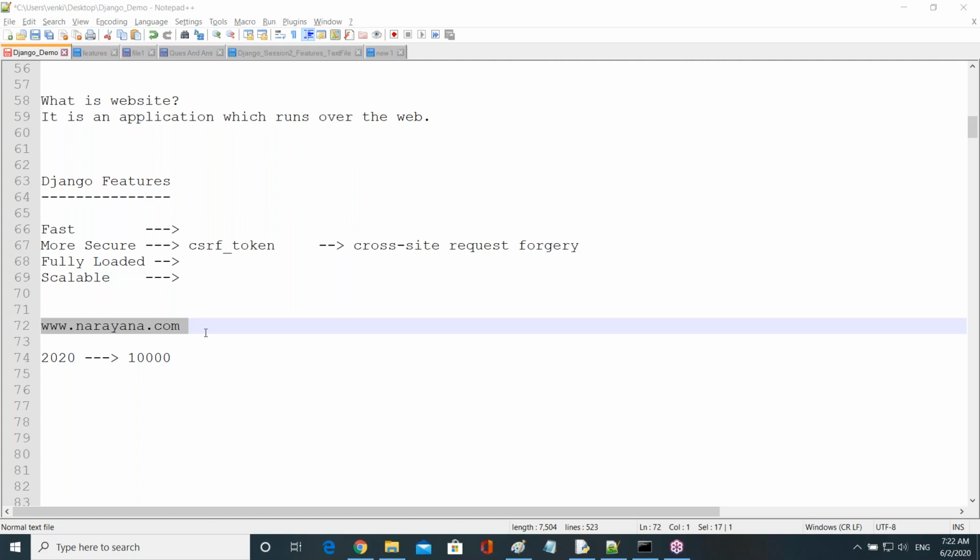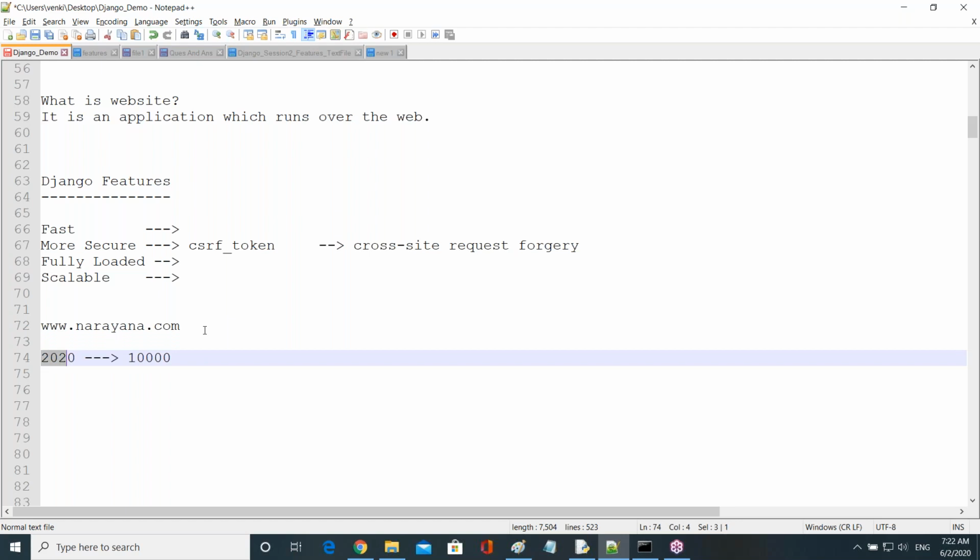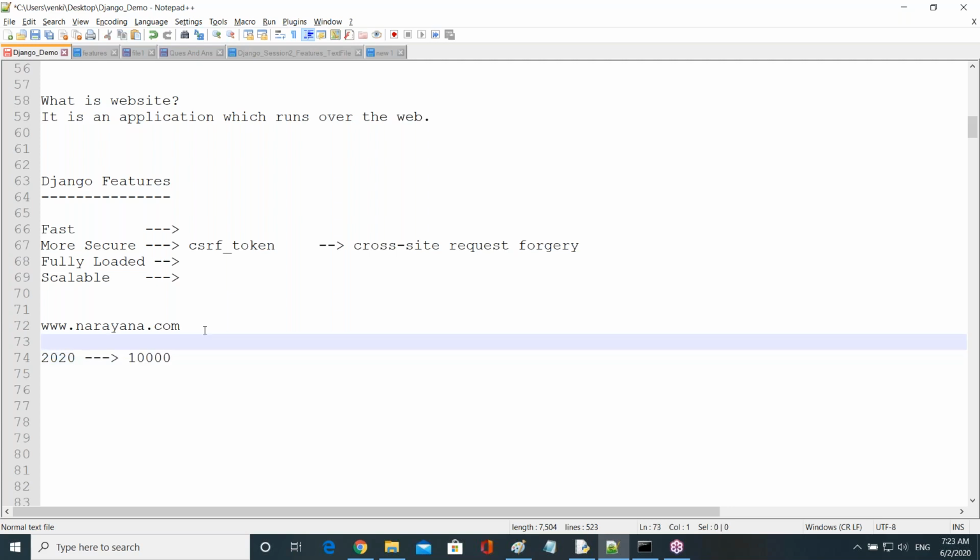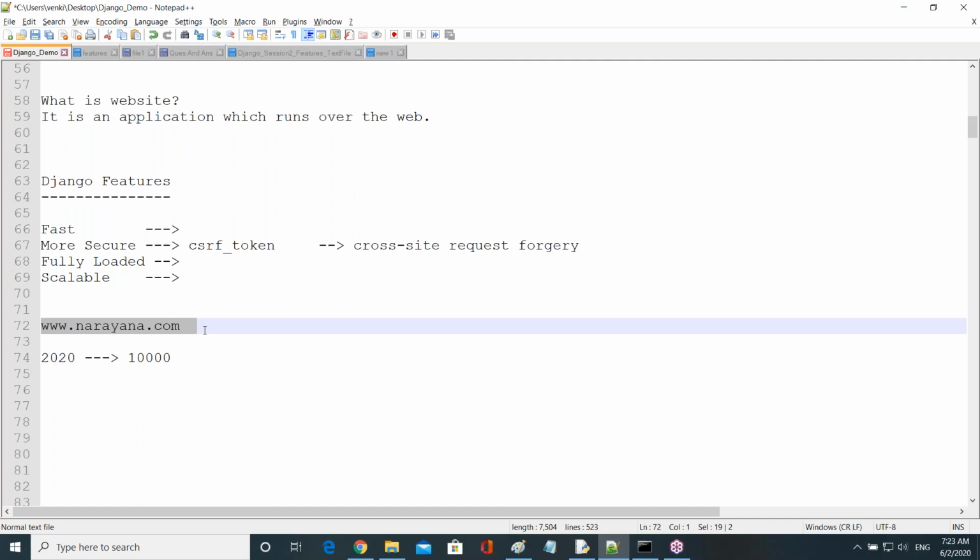So suppose this is a website developed using Django. The number of users trying to use this website at a time, it must be in a position to handle.